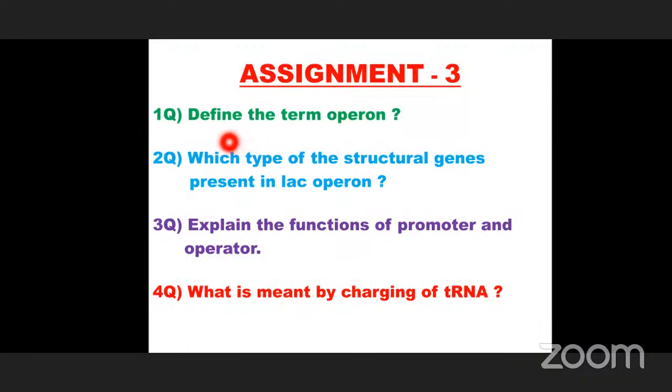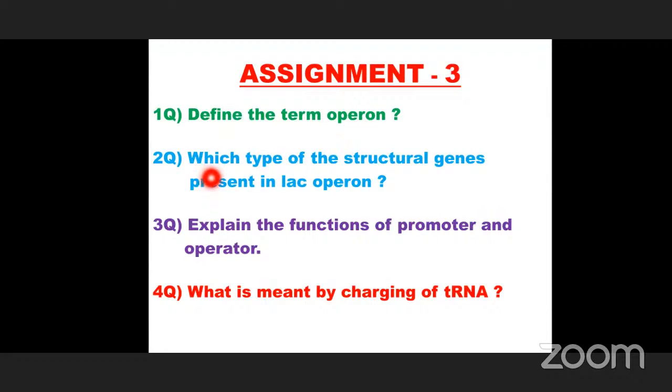The first question is: define the term operon. Operon is the segment of DNA which consists of a cluster of genes that are responsible for the synthesis of a particular substance. It is called an operon. This operon concept was developed by two scientists, Jacob and Monod.